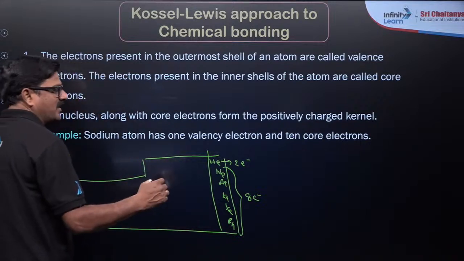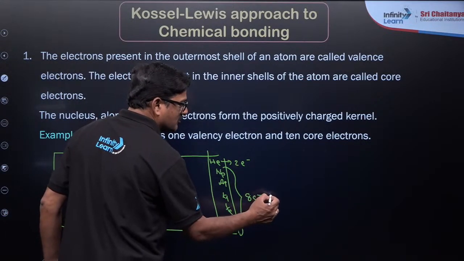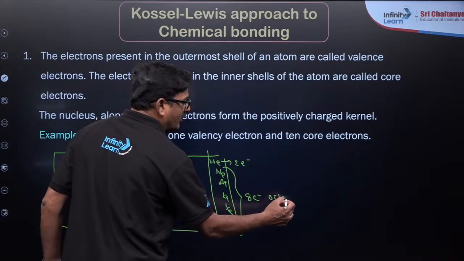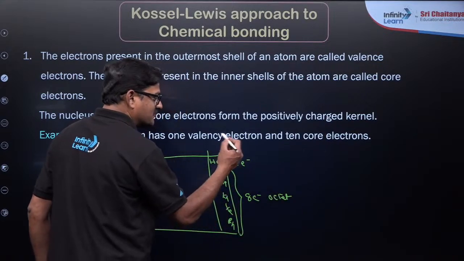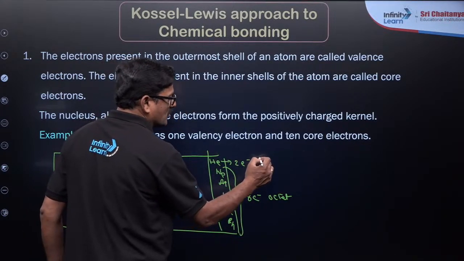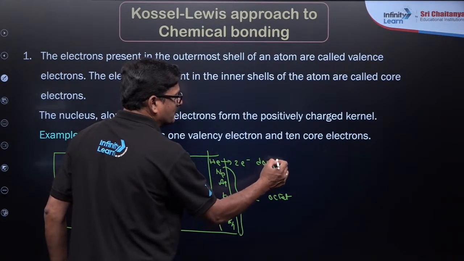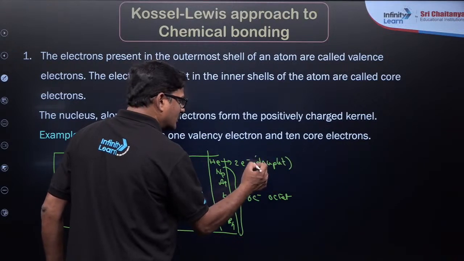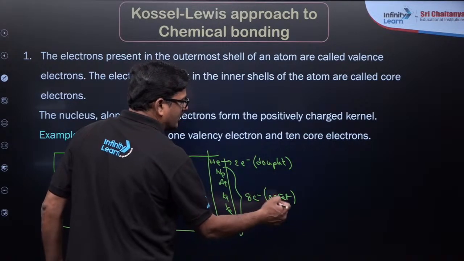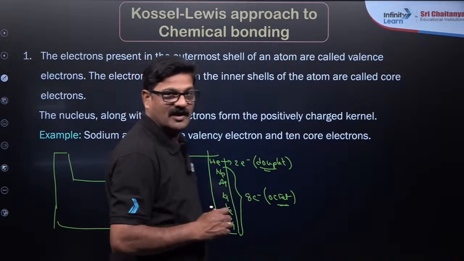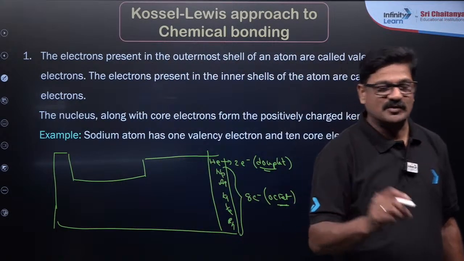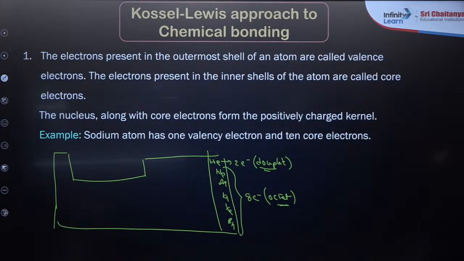So the presence of 8 electrons makes it stable, which is called an octet. Whereas the presence of 2 electrons is also stable, which is called a duplet. Octet is stable and duplet is stable. Among octet and duplet, which is more stable? You mention it.